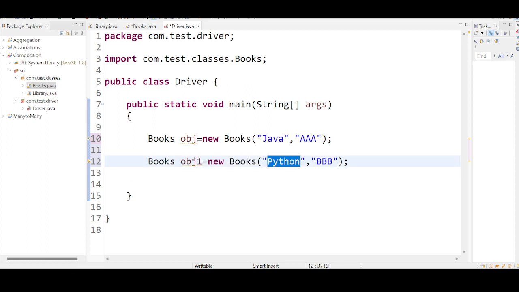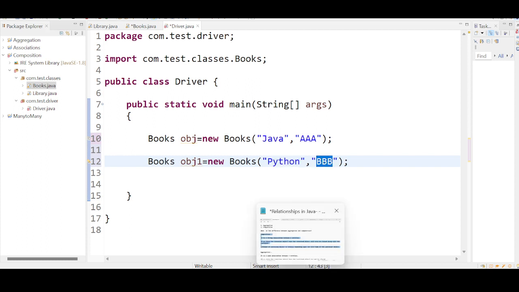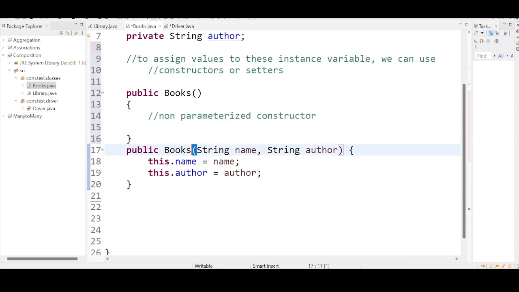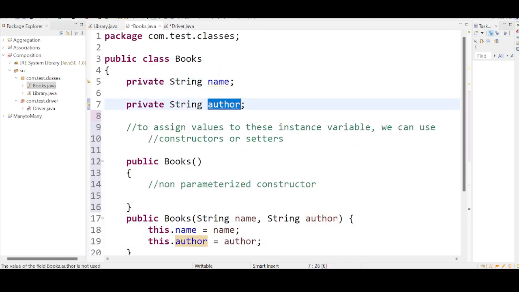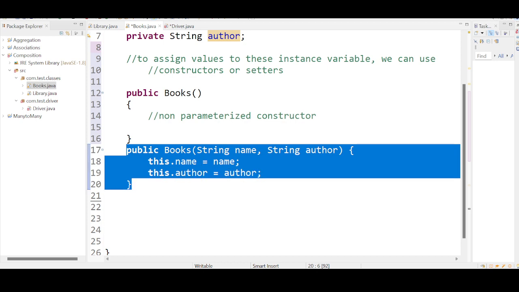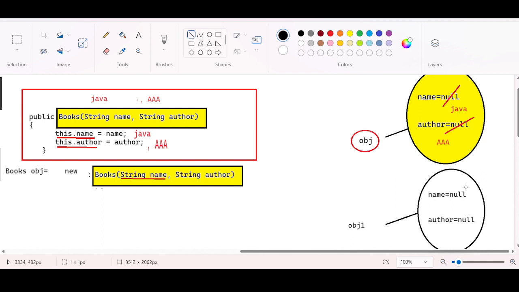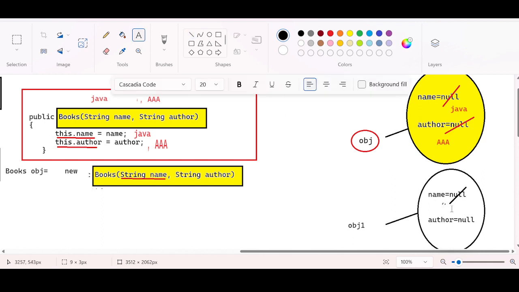We are passing Python and BBB for the second time, by using this constructor. It will go back to this constructor and invoke it. Python will be stored here, BBB will be stored here, and this will be assigned to the instance variables. A constructor is acting as a mediator to transfer the values to the instance variables, so that inside the object the meaningful values are getting stored like this. Second time, Python. What is the author? BBB.